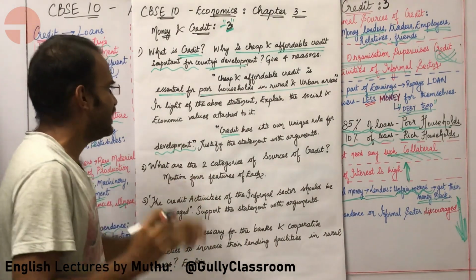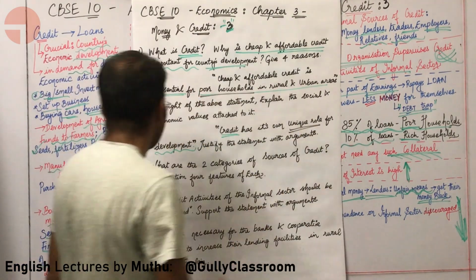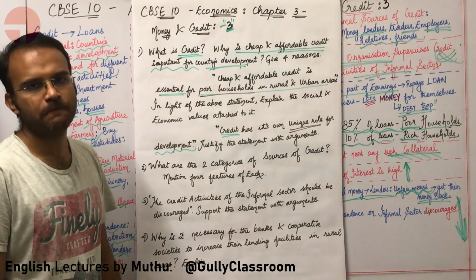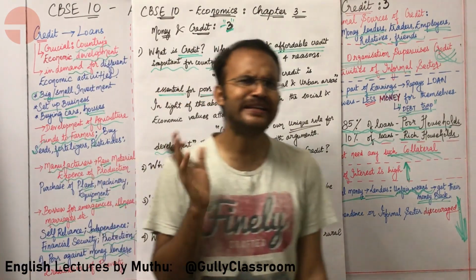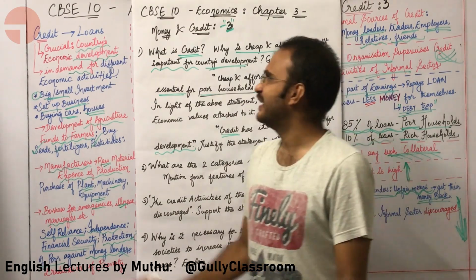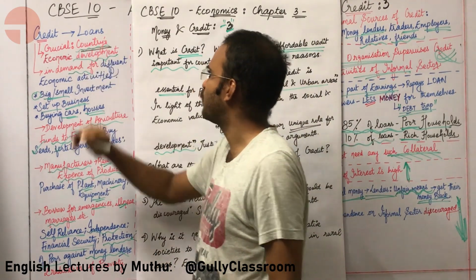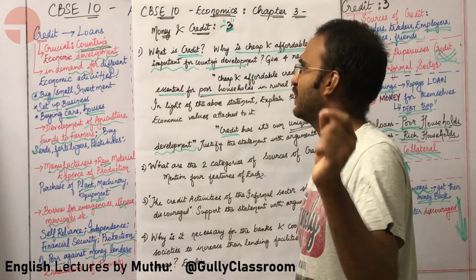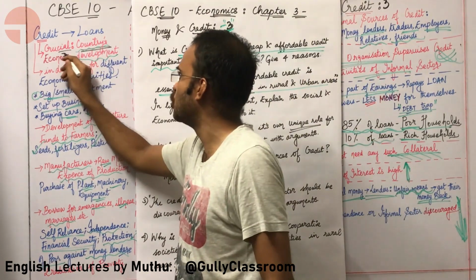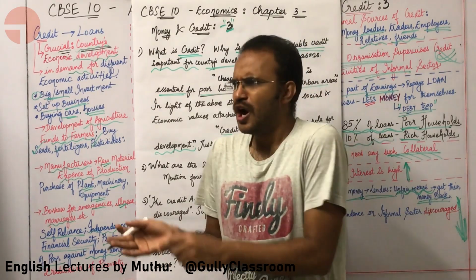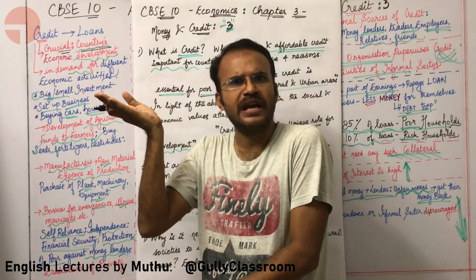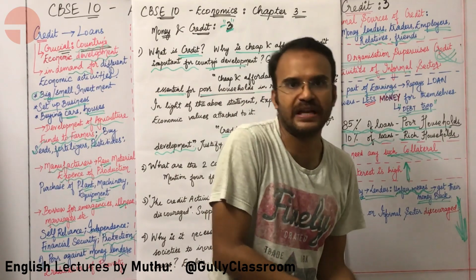Credit also is very unique in its role for the development of the country. Validate these statements. So how are we going to validate the importance of credit? Credit is very important in a country's economic development. It is crucial for the economic development of the country. How, sir? How is the economic development of a country happening? By doing various economic activities.